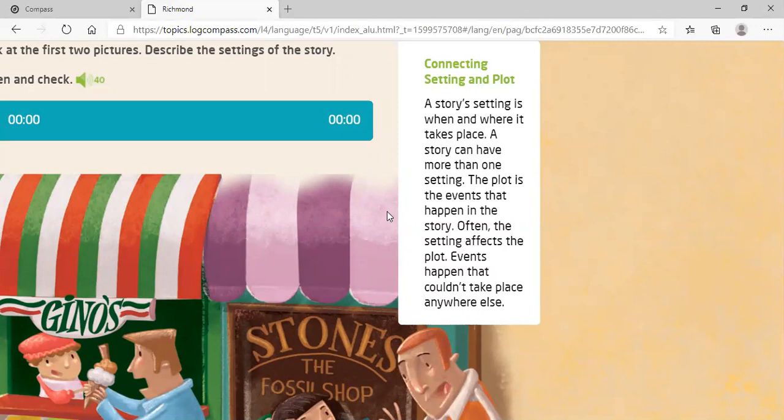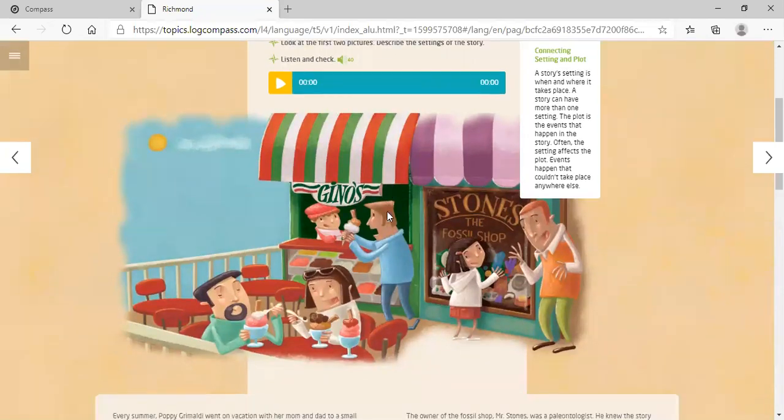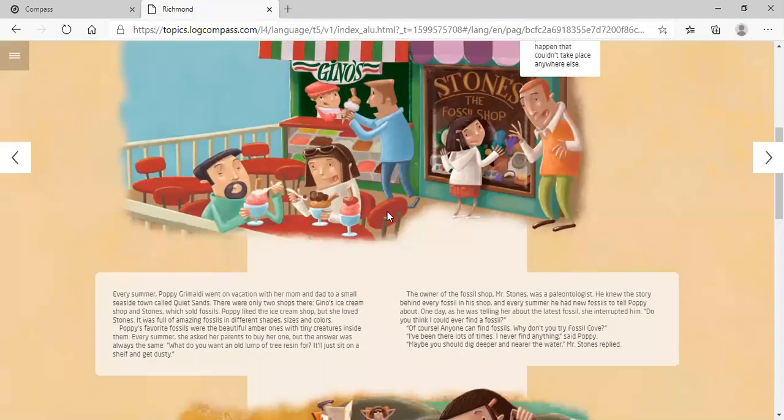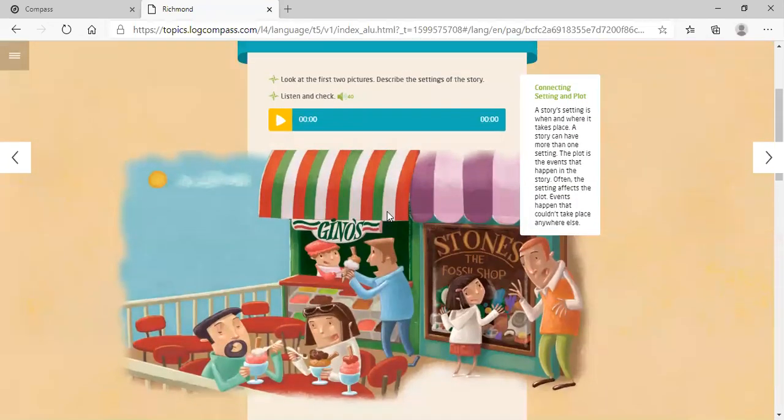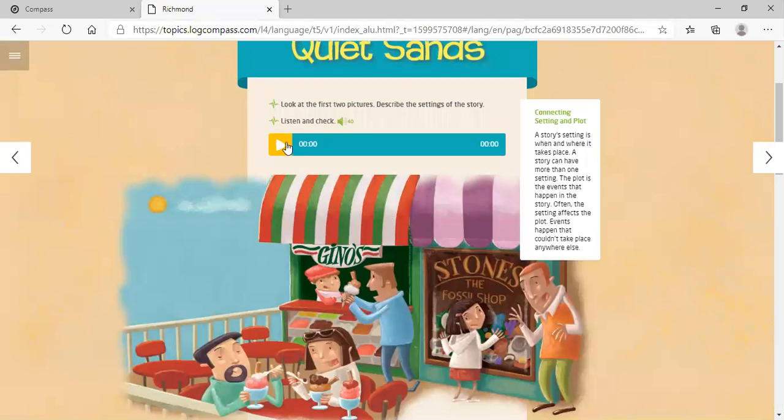All right. So what are you going to do? So right now we're going to read the story. We're going to read carefully, all right? And then we have to answer some questions at the end of the story.